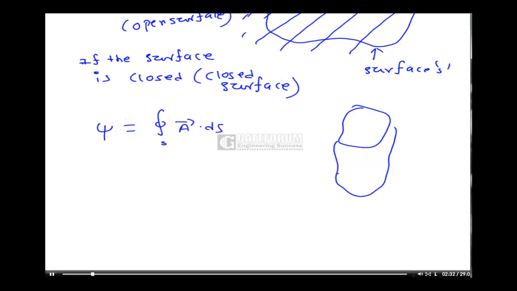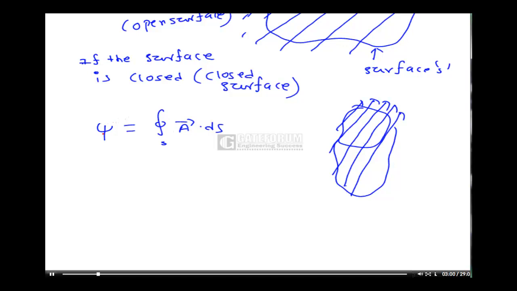That is the amount of field lines coming out of the surface. The amount of field lines coming out of the surface is nothing but flux. So if you calculate psi equals integration over S of A bar dot dS, whatever amount of flux comes out from the volume is the amount leaving the surface.